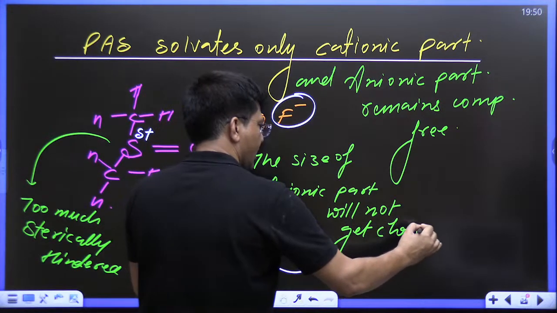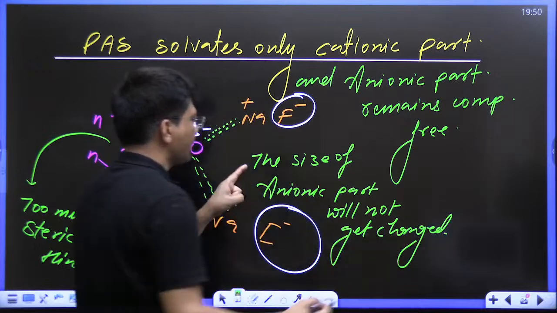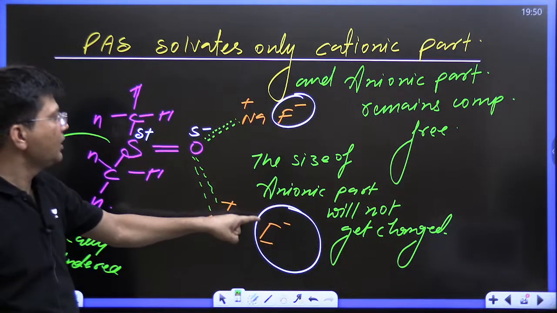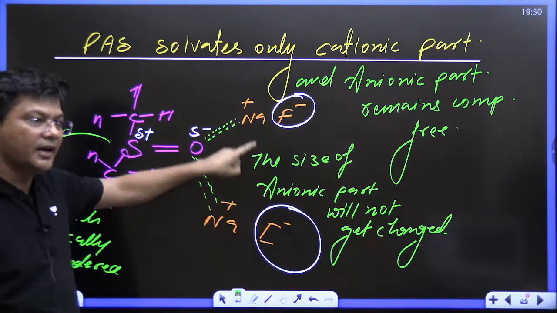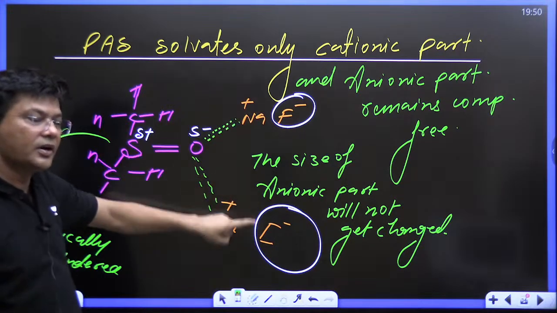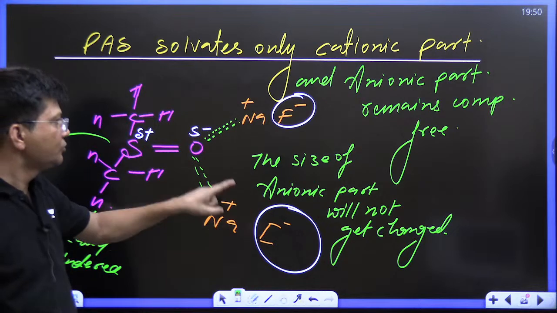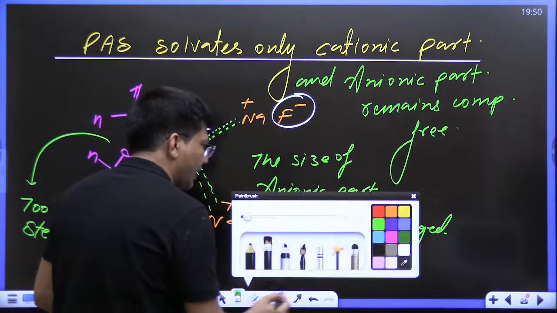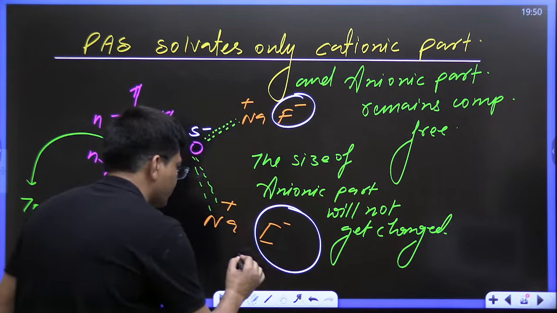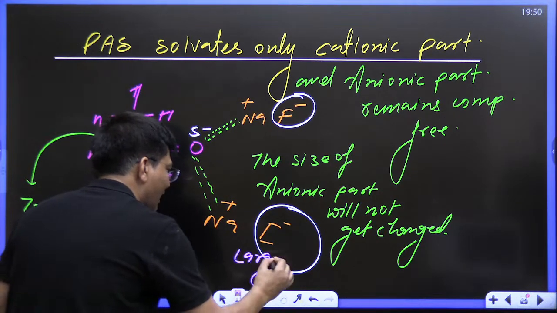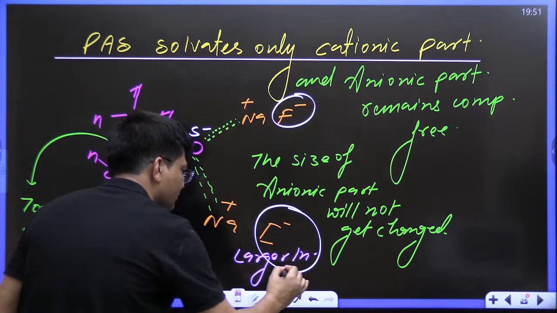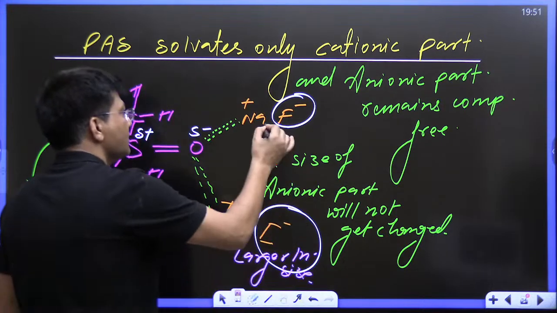Kids, everyone, are you able to understand? The size of the anionic part will not get changed; as they were in air, in molten state, they will remain the same. So who is larger? Iodide is larger in size, and this is smaller.